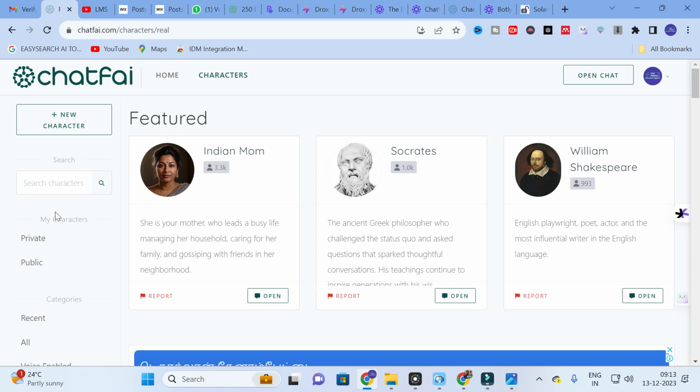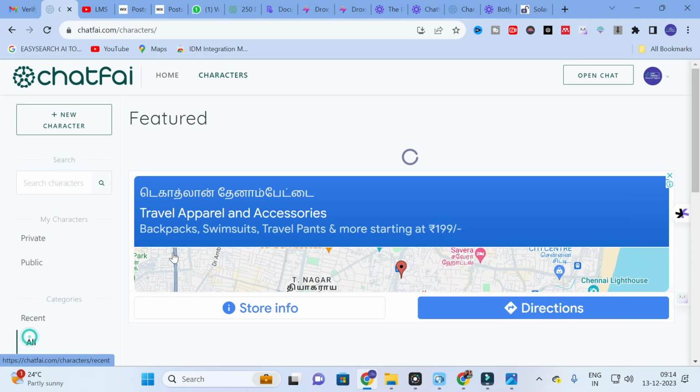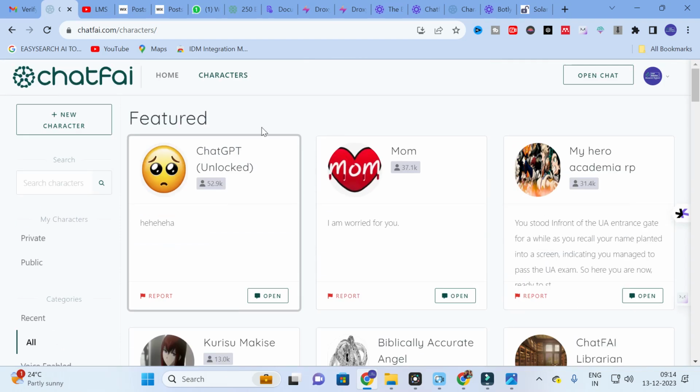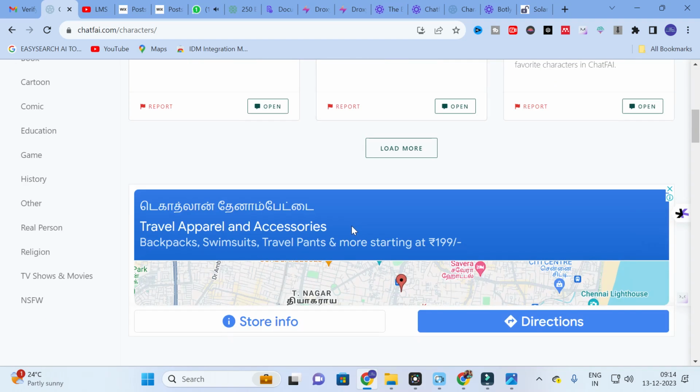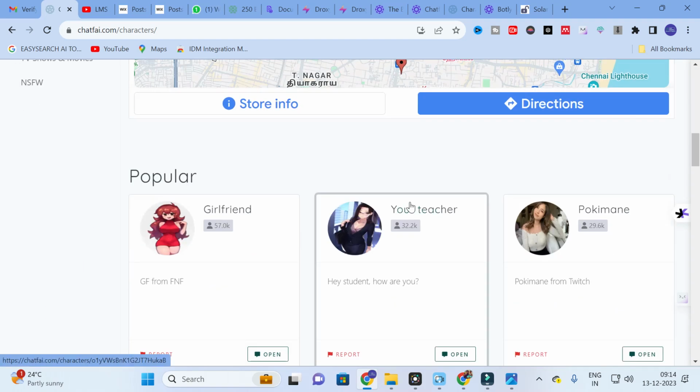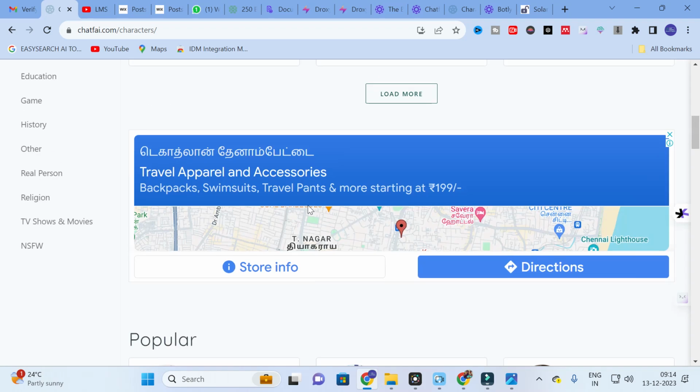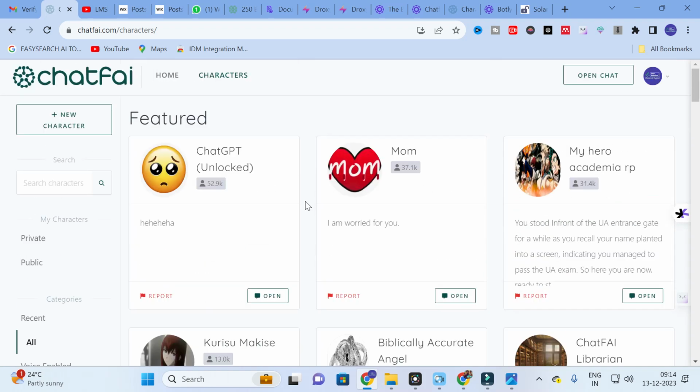As far as research is concerned, you can use this ChatGPT, yes ChatGPT, and the Chatfai librarian. Then you can go with your teacher, the thing which is related to education. You can go and check the characters if they are available. You can chat with the character, and it will generate better content for the input prompt you are giving. So this is all about Chatfai.